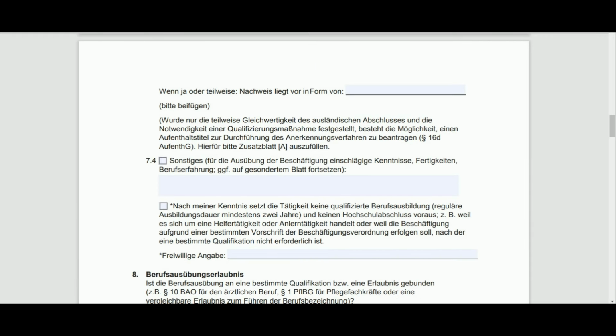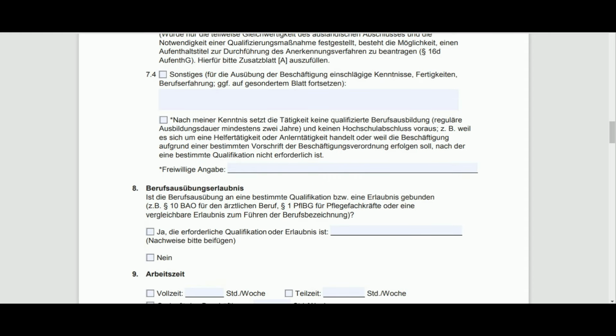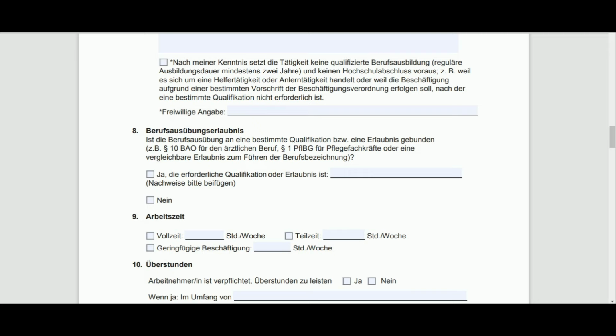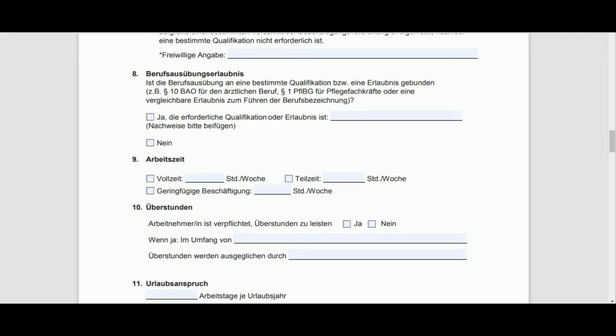In case it is a part-time vocational training, then all information will come here. Sonstiges für die Ausbildung der Beschäftigung eingeschlagene Kenntnisse für Berufsplattfortsetzen. Now, in case it's some exceptional type of Beruf, Arbeit, then probably you have to write Sonstiges. Sonstiges is other types. Now, please try to Google this text and find out if this text is applicable for you. I am sure that probably this text is not applicable for most of the candidates. Freiwillige Angabe, that is your voluntary information if you want to furnish here.